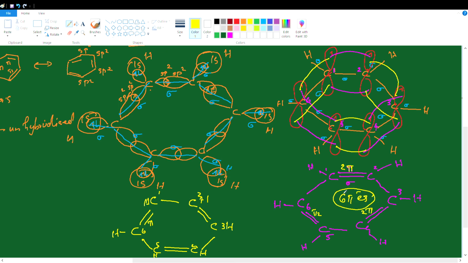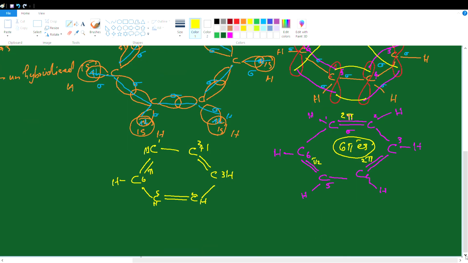These 6 pi electrons are not localized between any two carbons. They are delocalized throughout the 6 carbon atoms in benzene. The benzene ring contains a hexagon of carbon-carbon sigma bonds and it contains 6 pi electrons. These 6 pi electrons are oscillating or moving continuously over the 6 carbon atoms. Or you can see a pi electron cloud above and below this sigma plane. Above the carbon-carbon sigma bonded hexagonal plane there would be a pi cloud, and below it also there would be a pi cloud.